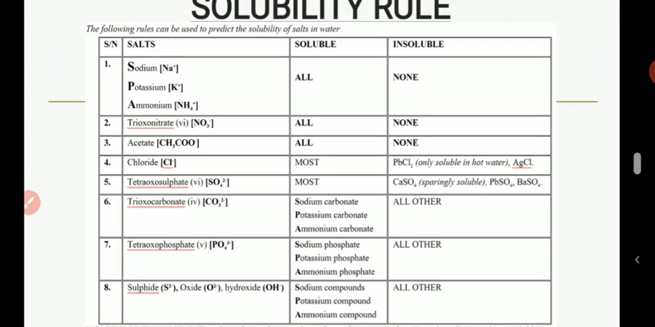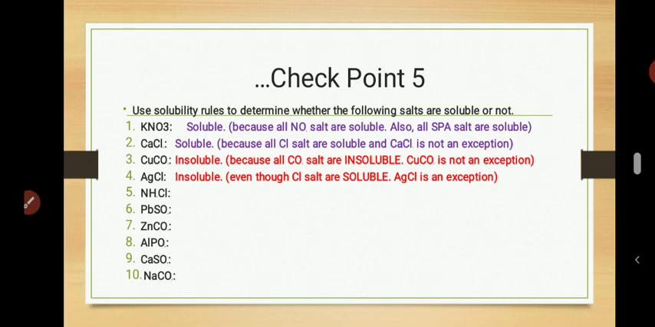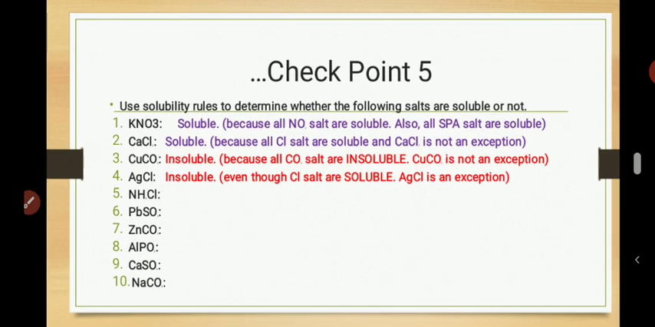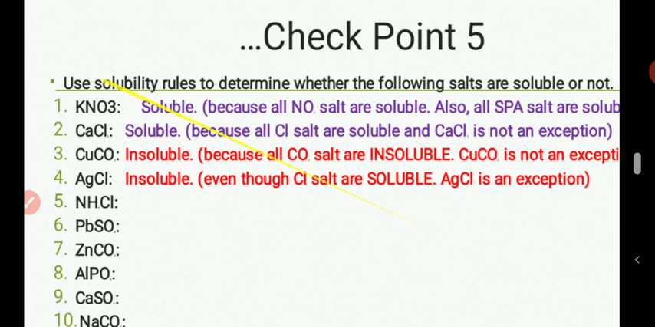So let's see some examples that will make our life okay. Let's see this checkpoint 5. It says: use the solubility rule to determine whether the following salts are soluble or not soluble. Now, see the first one there, KNO3.